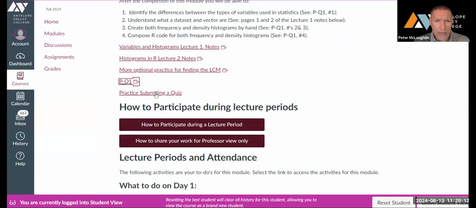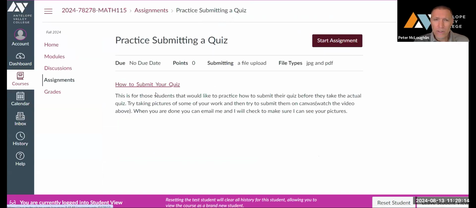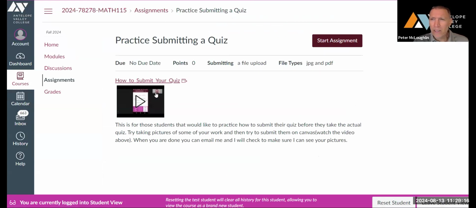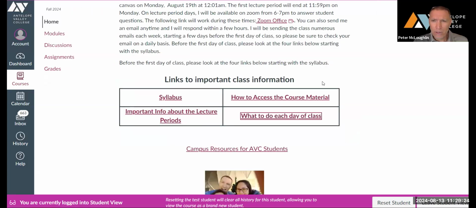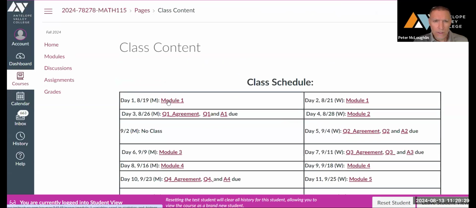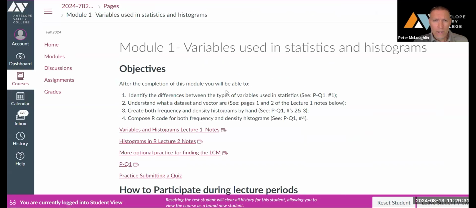Okay, and below that, there's practice submitting a quiz. So if you want to practice submitting a quiz before you take the actual quiz, you can do that here. You can just follow the directions. Oops, go back over here. Module 1.